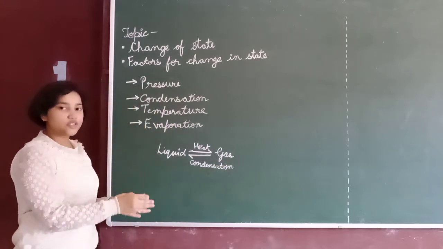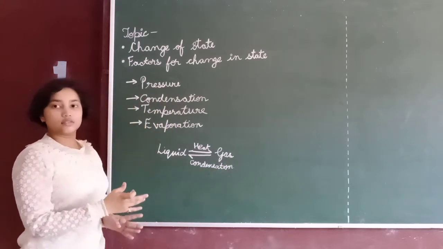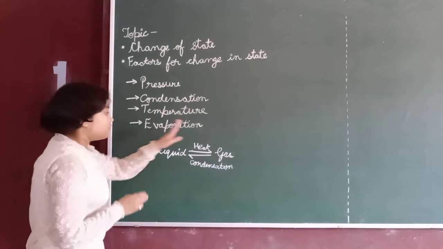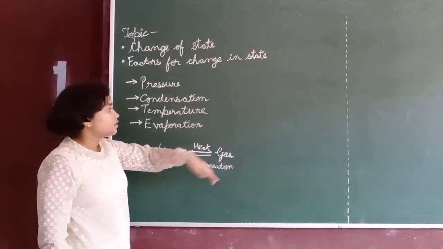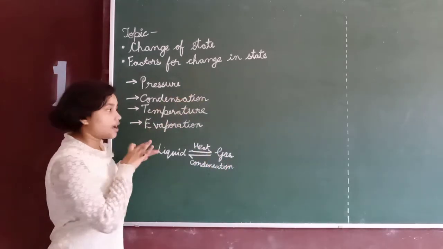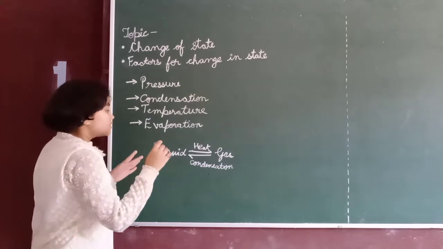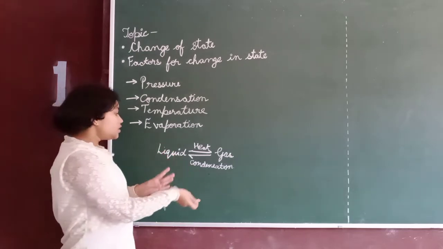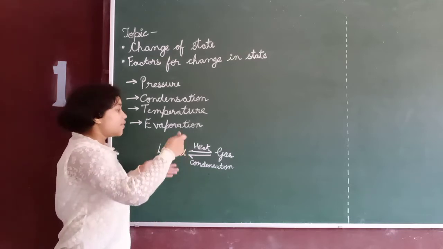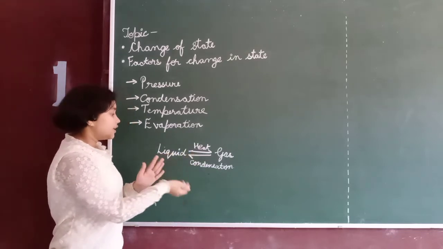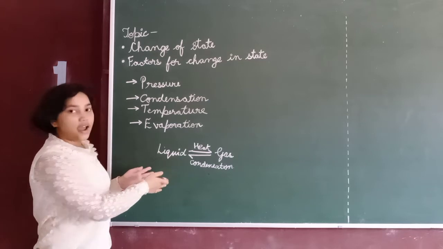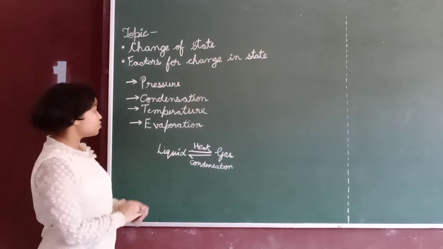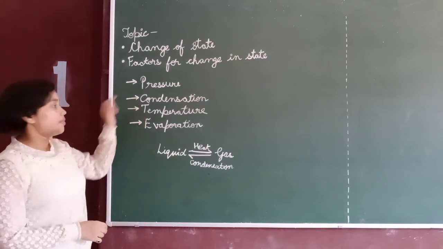This is the process that clouds follow. When the gas clouds are on the top of the troposphere, they are in the gaseous state. On condensation, when these gas particles condense, they form liquid and it rains. So we have completed condensation and pressure.